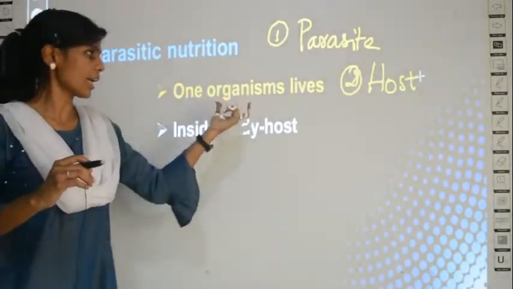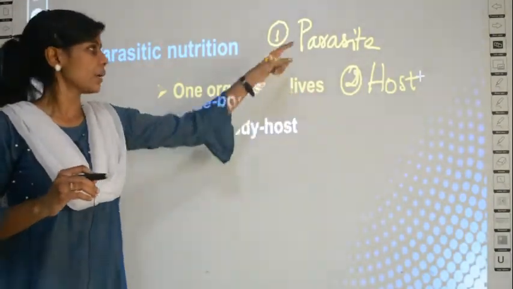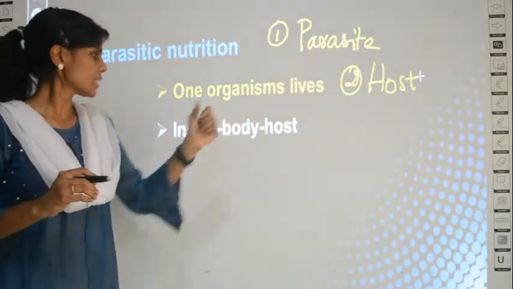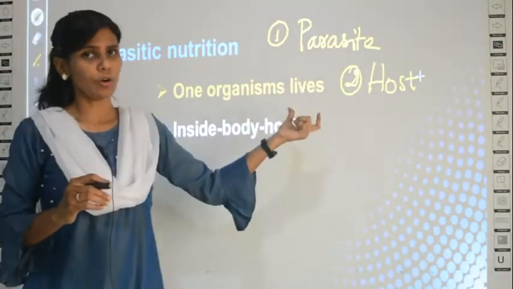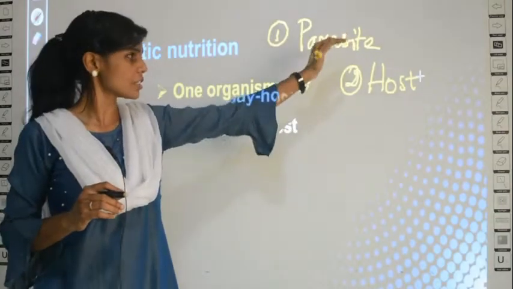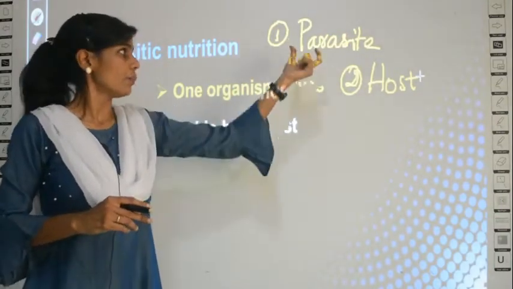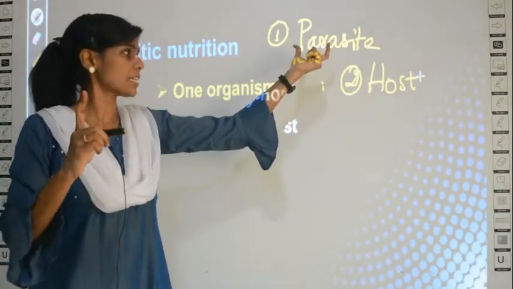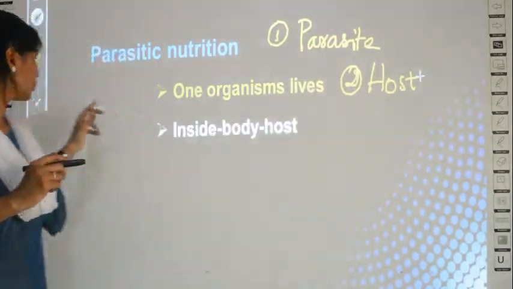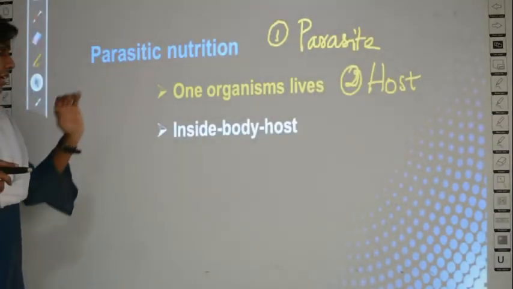So when the parasite lives inside the body of the host, this is also a living organism, this is also a living organism. When organism number one, that is the parasite, is living inside the host, what does it do inside the host?